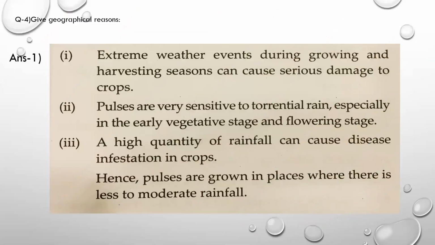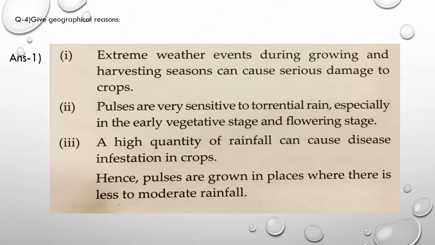Next, question number 4, give geographical reasons. Number 1, there is a correlation between pulse cropping and rainfall. Means depending upon the crop which grows in a particular area, there is a relation with the rainfall which is there in that region. So let's see how.